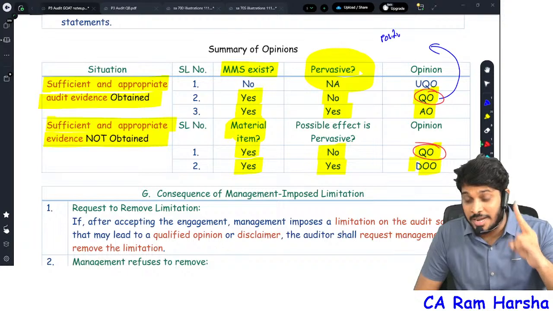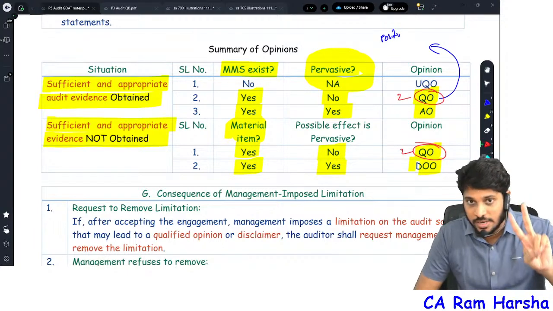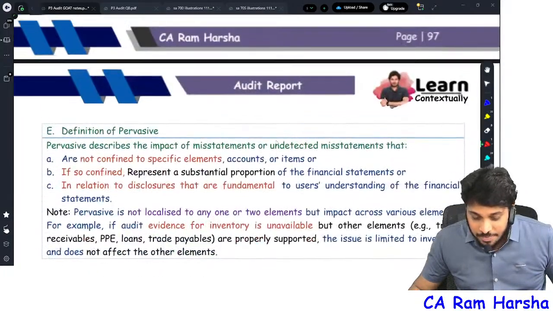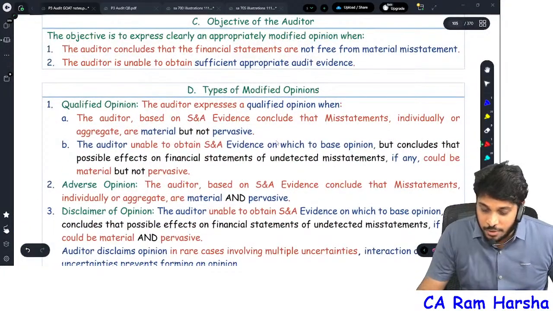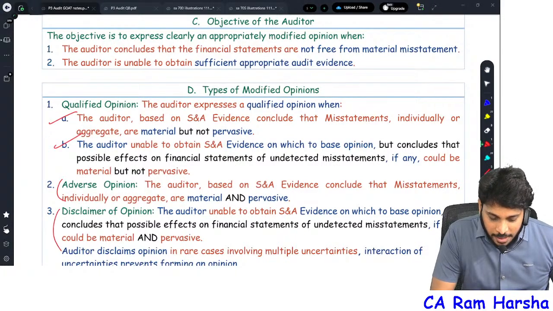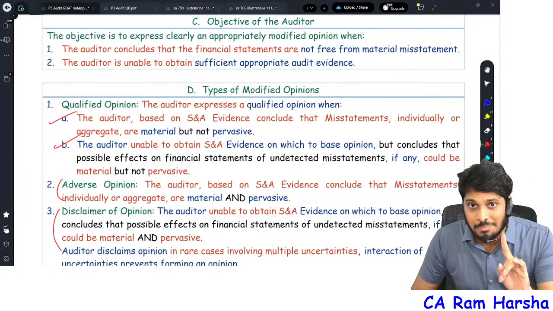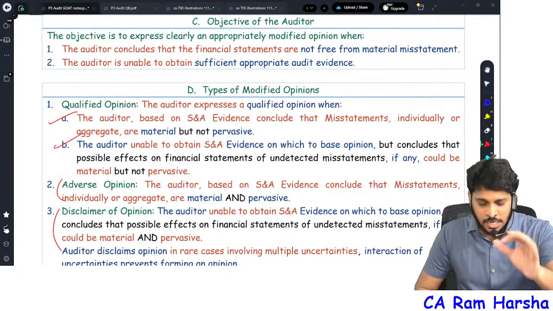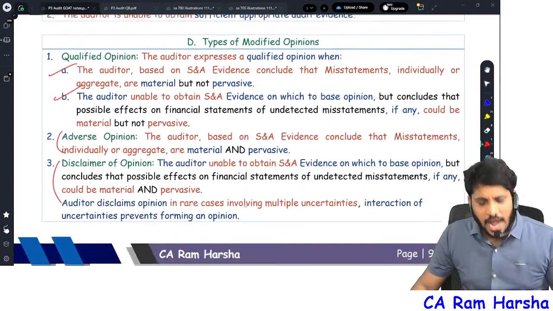We give qualified opinion in two circumstances. We give adverse opinion only in one circumstance, and disclaimer also in one circumstance. That's why, if you see the definition of qualified opinion, it has two parts, whereas adverse opinion has one part and disclaimer of opinion also has only one part.